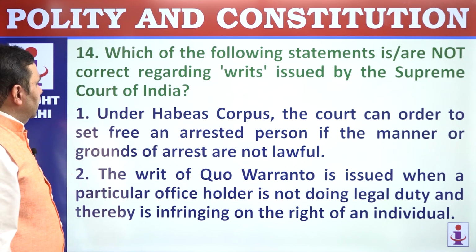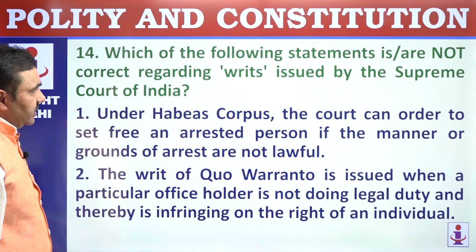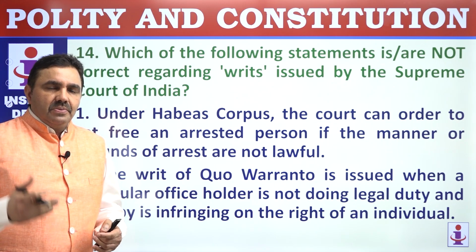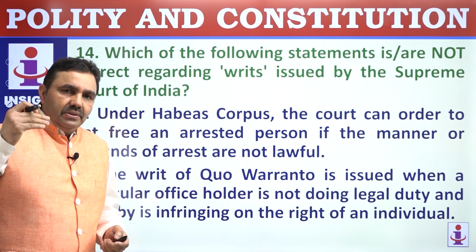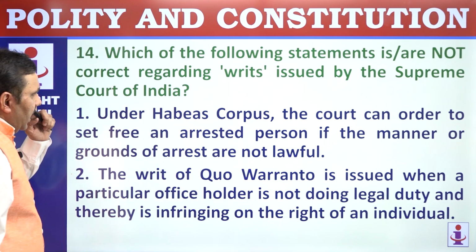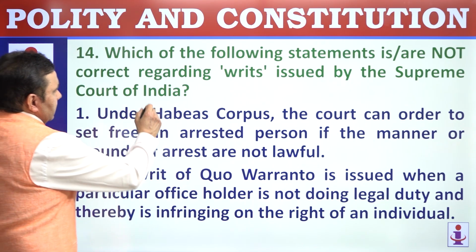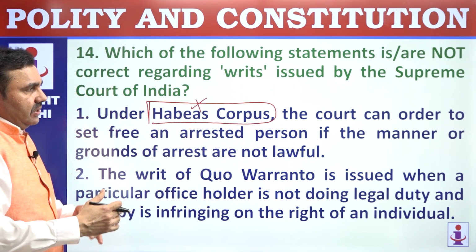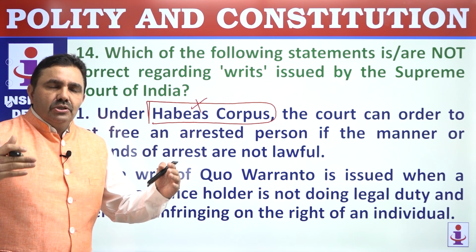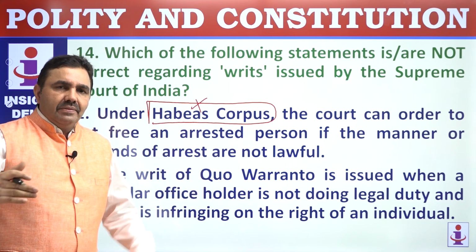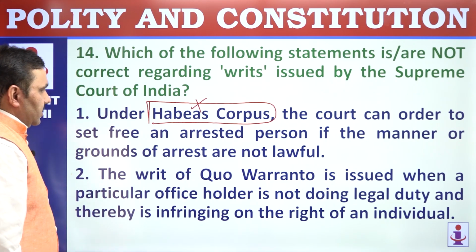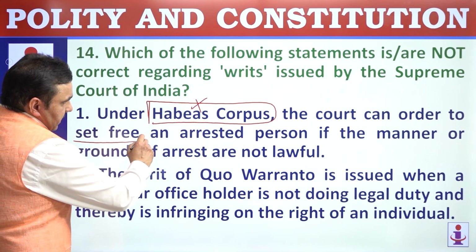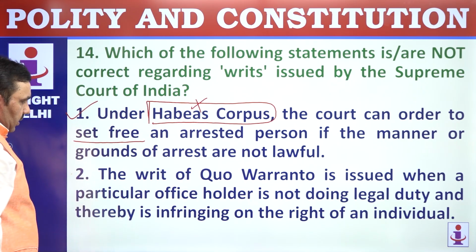Which of the following statements are not correct regarding writs? So there are 5 writs. I hope you have read the writs here. Habeas corpus, mandamus, quo warranto, certiorari, prohibition. Under habeas corpus, illegal arrest is disallowed. Habeas corpus means to have the body. Court can order an arrested person to be produced before it, and if the arrest is illegal, court can order the person to be free. It can order the arrested person to be set free if the manner of arrest is not lawful.